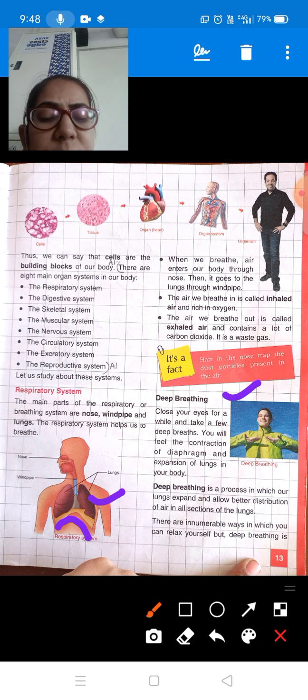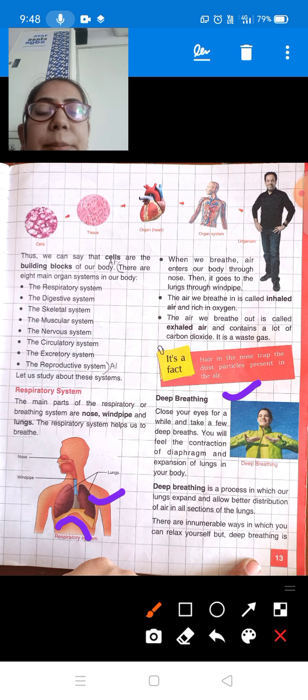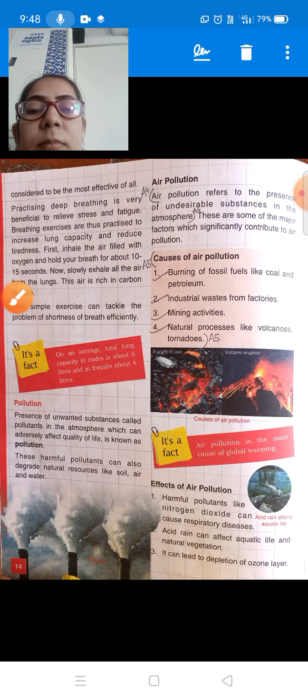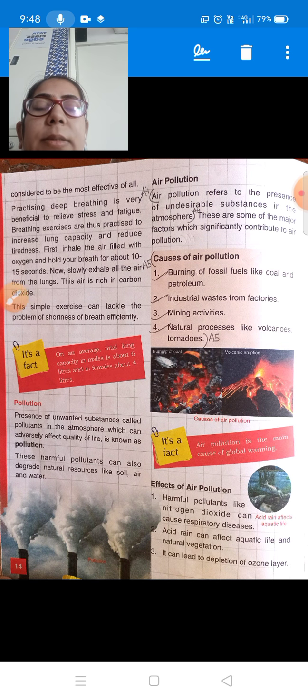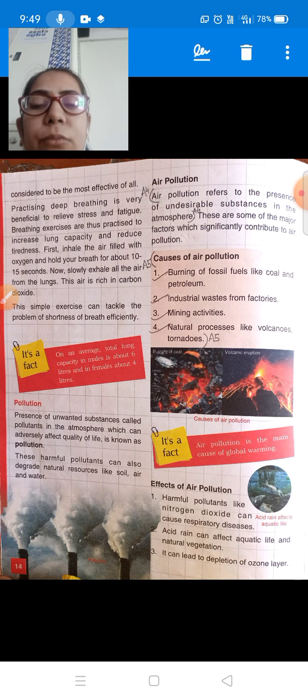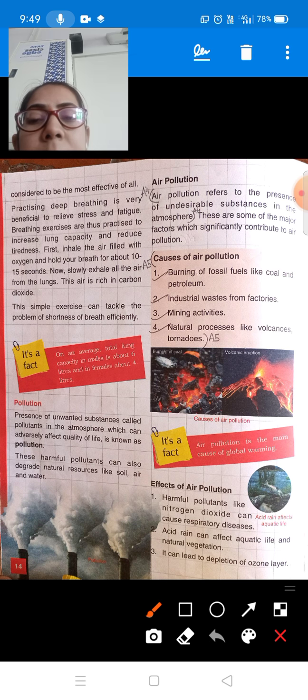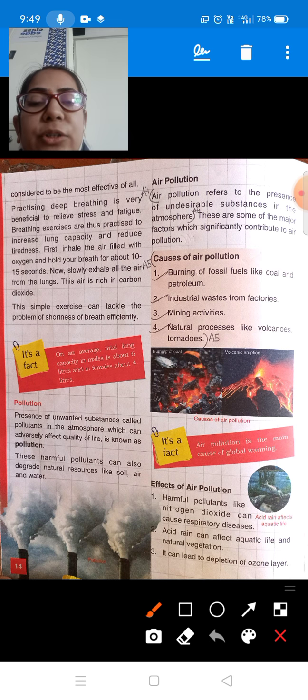Okay, there are innumerable ways in which you can relax yourself, but deep breathing is one of them, and deep breathing is the best. Means students, there are many ways by which we can relax ourselves, but deep breathing is a very good method, most effective of all. Deep breathing is very good and very effective method to relax ourselves. Okay, now what is written? Practicing deep breathing is very beneficial to relieve stress and fatigue.